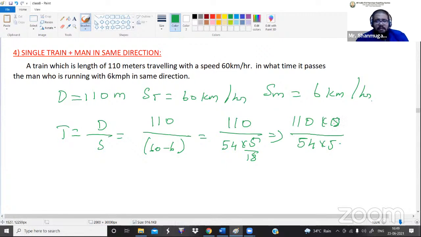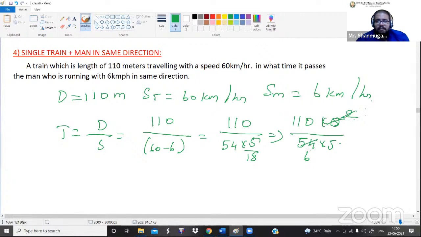Now let me cancel this in the 9 table. 1 nine is 9, 2 nines are 18. Then 6 nines are 54.